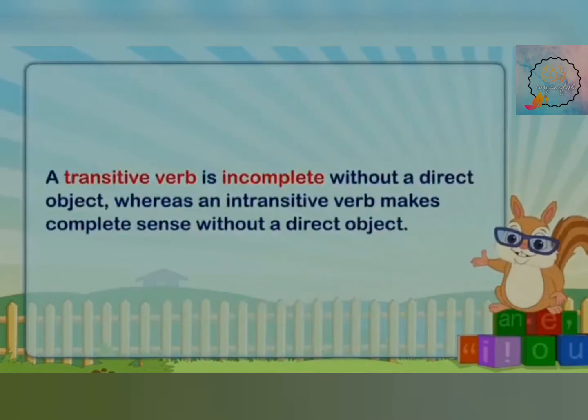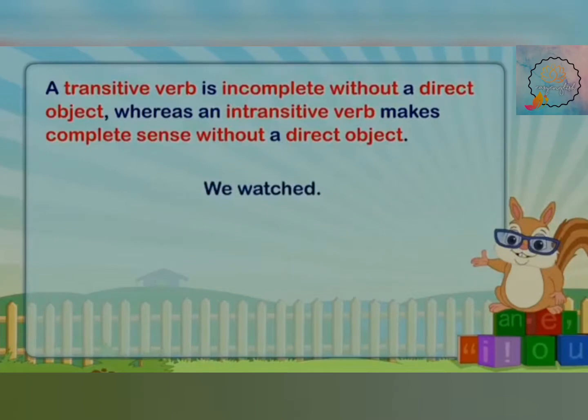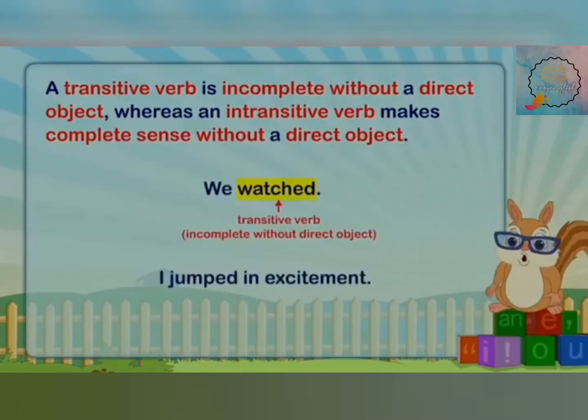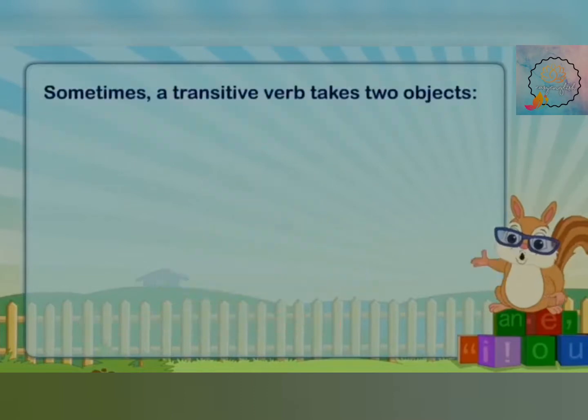A transitive verb is incomplete without the direct object, whereas an intransitive verb makes complete sense without a direct object. What is a direct object? It is what receives the direct result or direct effect of the verb. We washed. What do we wash? Are we getting any answer? No. So it is intransitive.